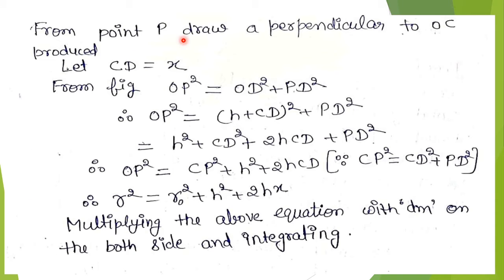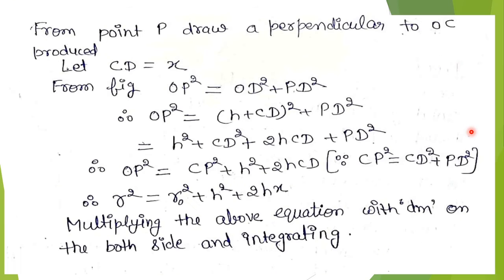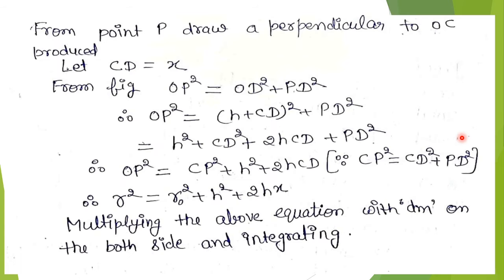Now from point P we draw a perpendicular to OC. Let CD equals X. We draw this perpendicular on this line, and the distance CD equals X. Now we have the distances OP equals R, CP equals R0, OC equals H, and CD equals X. Now we will solve this.